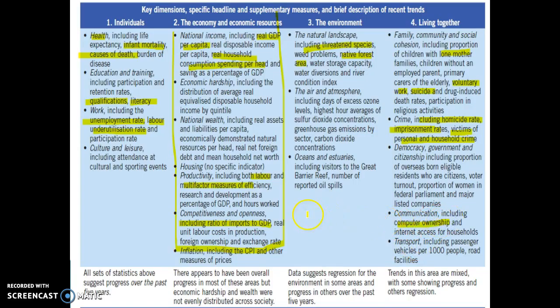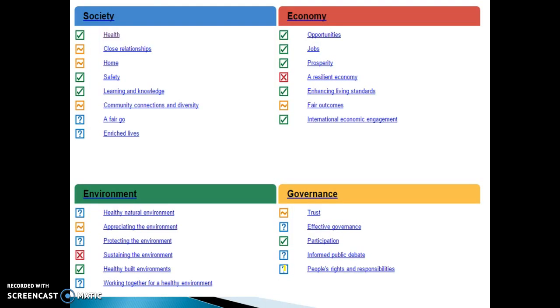So again, I suggest you memorise 2 that go within each domain. There you go, that's my suggestion. Do a little table for yourself with 2 for each domain, and know the 4 domains. So basically all they do is, with all of these different things, they give them a tick to see whether we're making progress, or a cross to see if we're going backwards in terms of that domain. If there's a lack of information, then they will get a question mark, and if it's sort of unclear whether we're improving living standards in that domain, we would get like a little squiggly line.